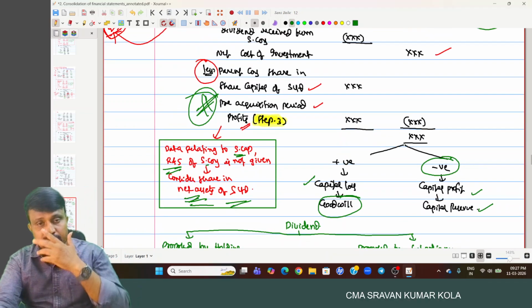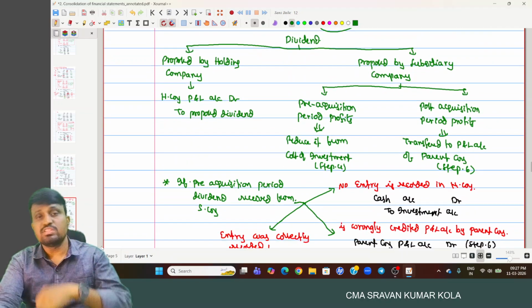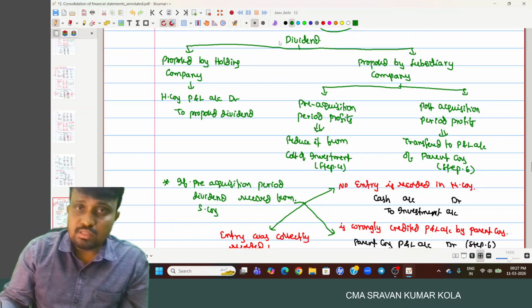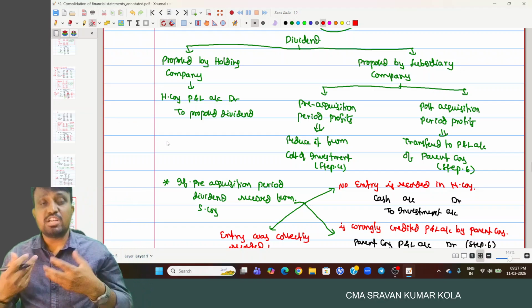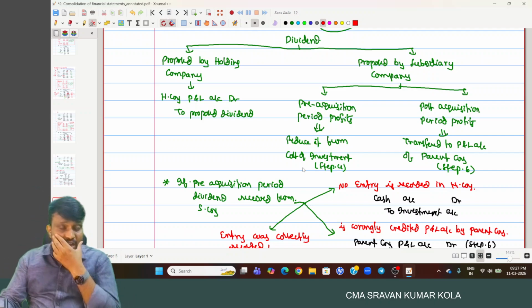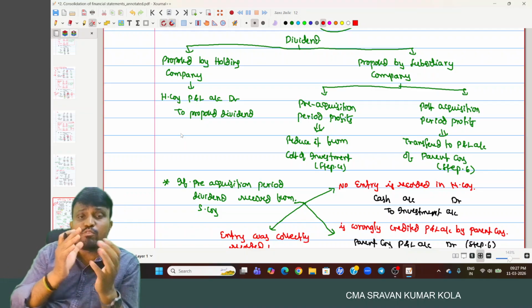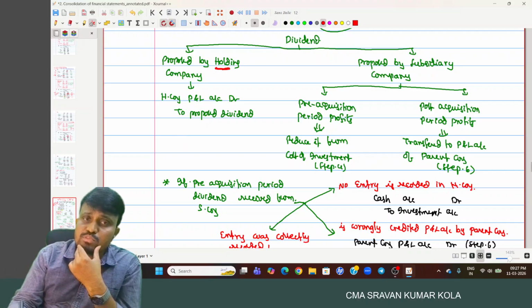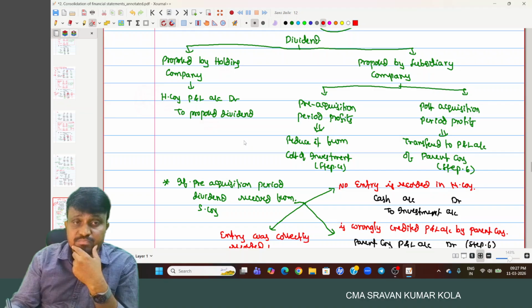Okay, and this is the important discussion about the dividend. About what dividend? Here, the dividend proposed by the subsidiary company or the dividend proposed by the holding company. If the dividend is proposed by the holding company, what is the journal entry? Profit and loss account debited to proposed dividend. If it is announced by the holding company, in the books of the holding company, what do we record? Holding company profit and loss to proposed dividend.